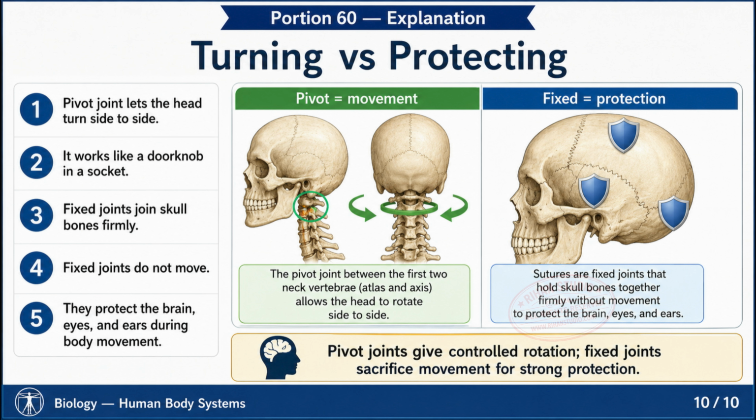Explanation: a pivot joint connects the skull to the backbone, letting your head turn side to side, shaking no, like a doorknob in its socket. A fixed joint joins the flat skull bones so they cannot move at all. This keeps the brain, eyes, and ears safe, even while the body moves.